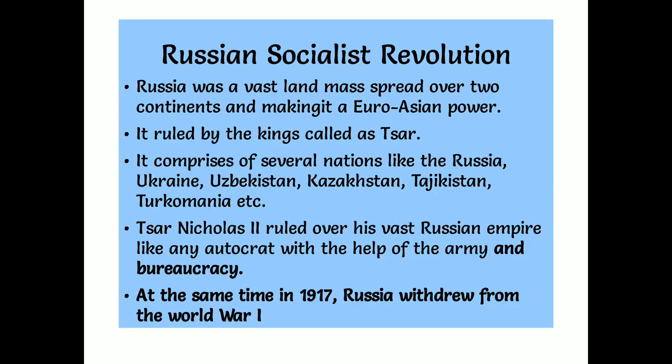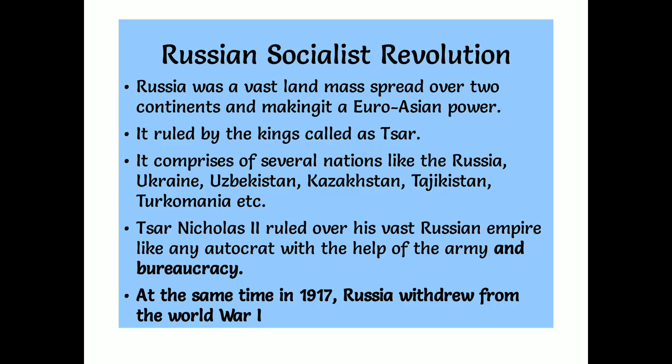Russian Socialist Revolution. Russia is also one of the countries which is part of the Allied powers. We have discussed in the previous lesson the Axis powers and Allied powers. Allied powers are the winning powers in the two world wars. England, that is Britain, France, Russia, USA, all these countries belong to the Allied powers. So Russia is also one of the Allied powers.